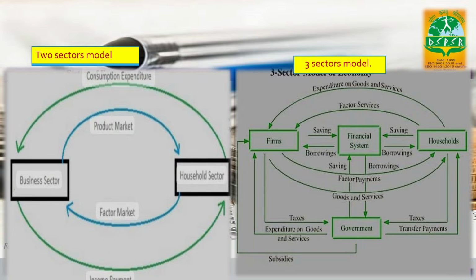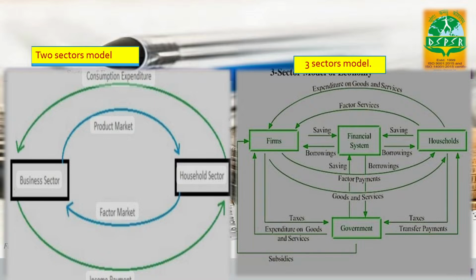So here you can see that in the two sector model, it is assumed that households spend all their incomes on consumer expenditure, purchasing the goods and services produced by businesses. Thus, there are no taxes, savings, or investment that are associated with other sectors.